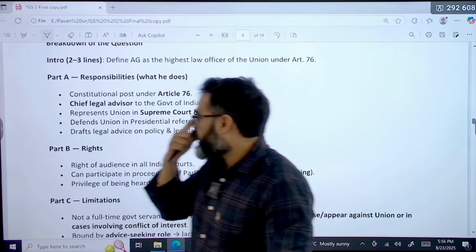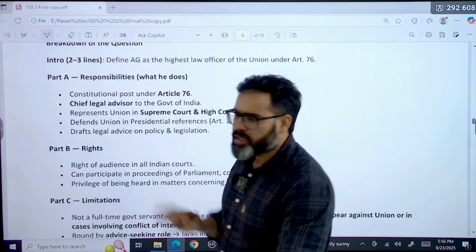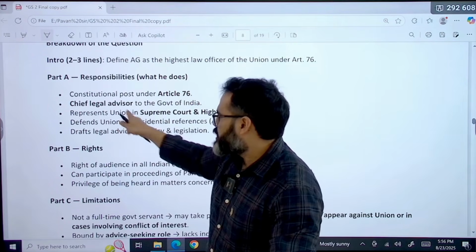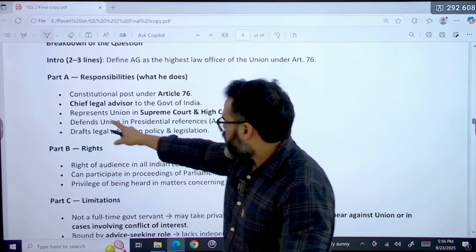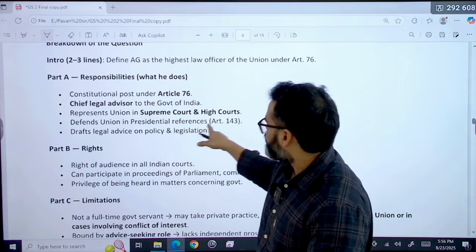Now in part A, what things we need to answer: responsibilities, limitations, and rights. So first, responsibilities, meaning what he does. A constitutional post under Article 76. He is chief legal advisor to the government of India. Represents the Union in the Supreme Court and High Courts everywhere, and defends the Union in presidential reference, Article 143.